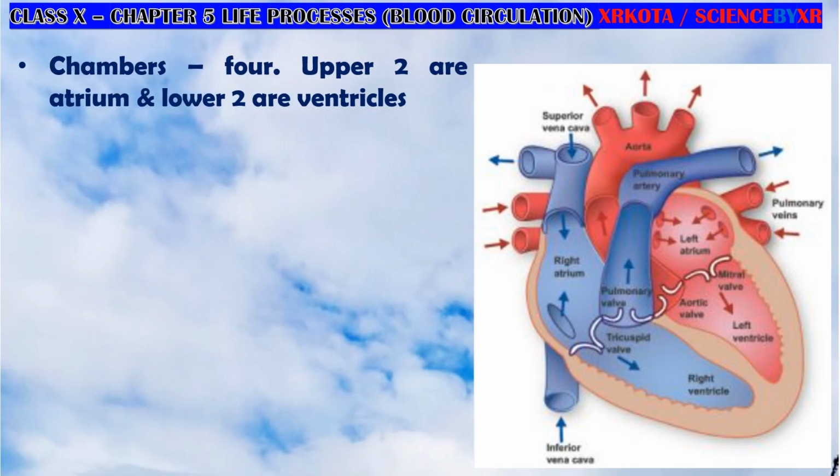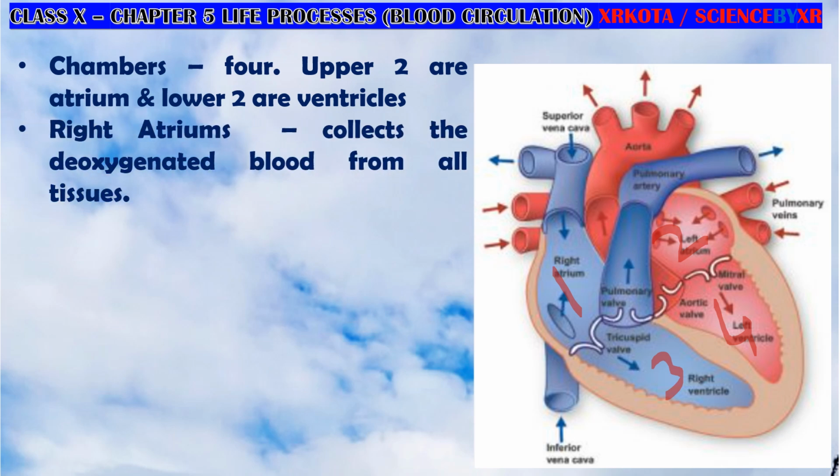Okay, so the pericardium is surrounding the heart, and a fluid found between the pericardial membranes is called pericardial fluid, which protects the heart from shocks and jerks, friction and resistance. If we talk about the chambers, the heart has four chambers: chamber number one, chamber number two, chamber number three, and chamber number four.